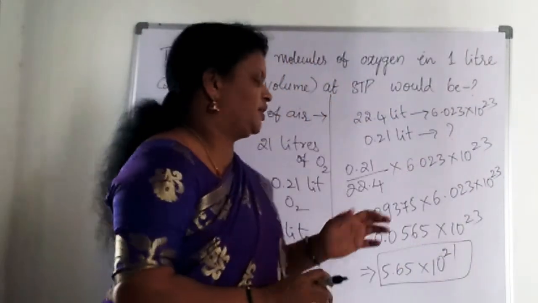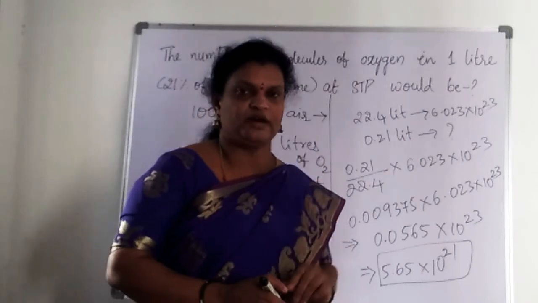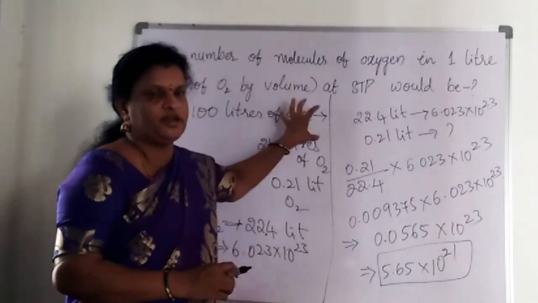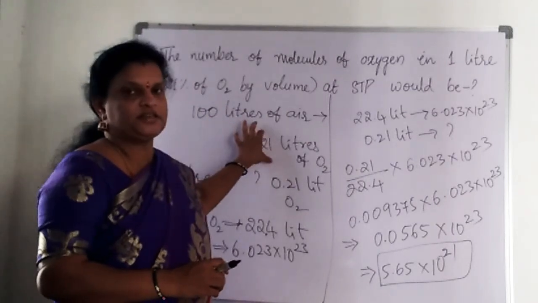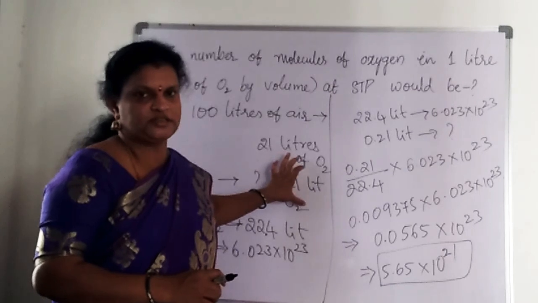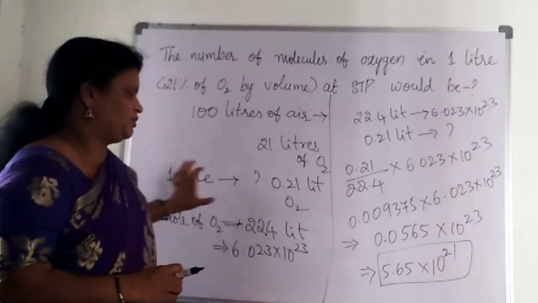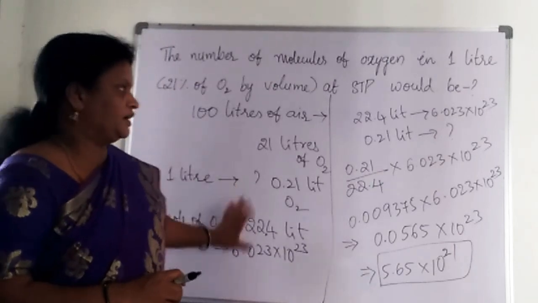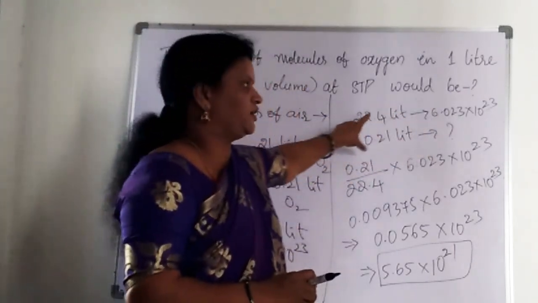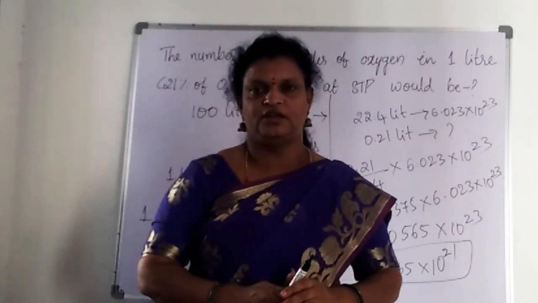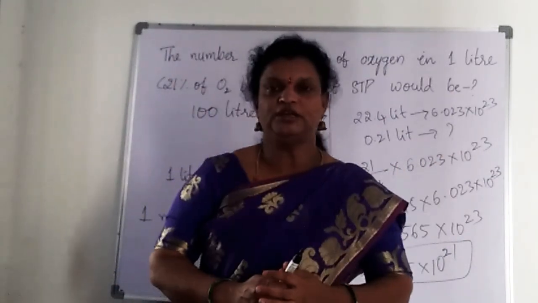That is the number of molecules of oxygen present in 1 liter of air. First of all, we calculated that 100 liters of air will contain 21 liters of oxygen. That means 1 liter will contain 0.21 liters of oxygen. 1 mole of oxygen is 22.4 liters, which will contain the Avogadro number. Based on that Avogadro number, we have calculated how many oxygen molecules are there in 0.21 liters. So like this you have to do the calculation.